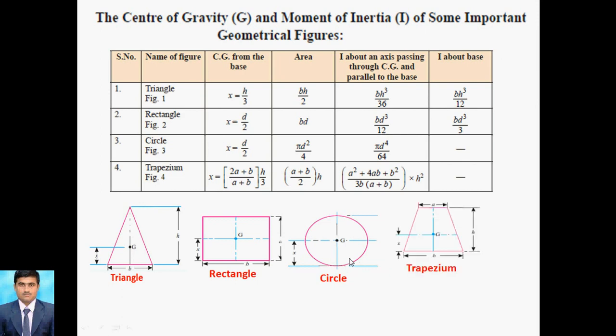Now next, the trapezoid. For the trapezium, the relation for the center of gravity is (2a plus b) by (a plus b) into h by 3, where a is this length and b is the bottom length. Then the area is (a plus b) by 2 into the height h. And the relation for the moment of inertia for the trapezium is (a square plus 4ab plus b square) divided by 3b(a plus b) into h square. So this is regarding the moment of inertia for the trapezium.